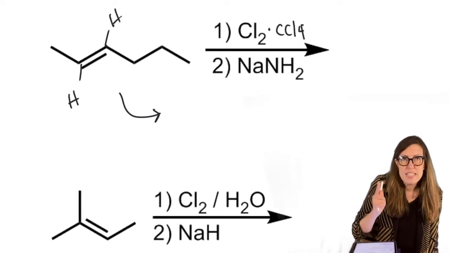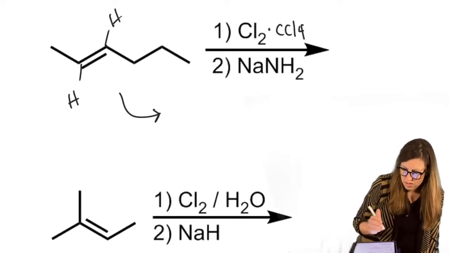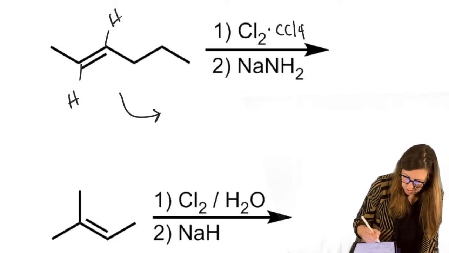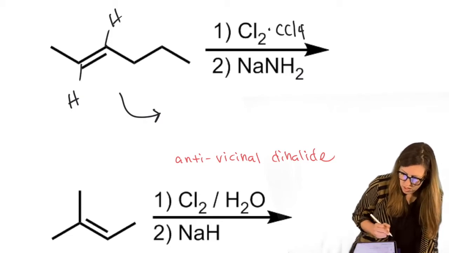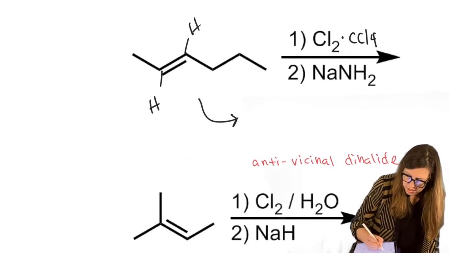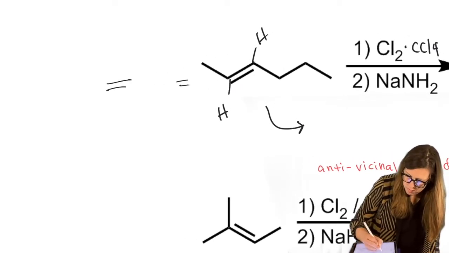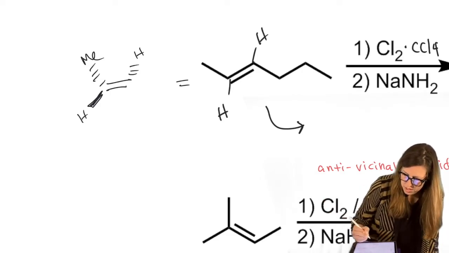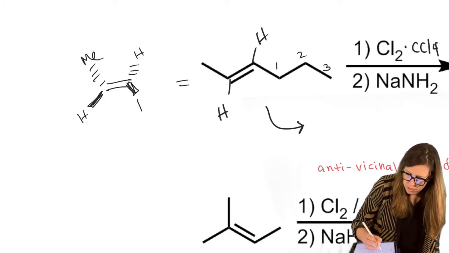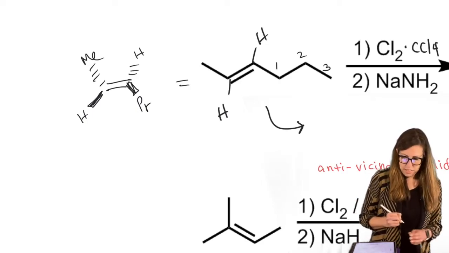Remember those as anti vicinal dihalide, right? That's the first step. We're going to get an anti vicinal dihalide. So I'd like to do this scenario where I say this equals dashed on the top, and wedges on the bottom so that I can just turn that toward me, look at it from the side. And let's see, this is a 1, 2, 3 carbon chain. I'm just going to call that Pr, propyl. That'll simplify a little bit, right?